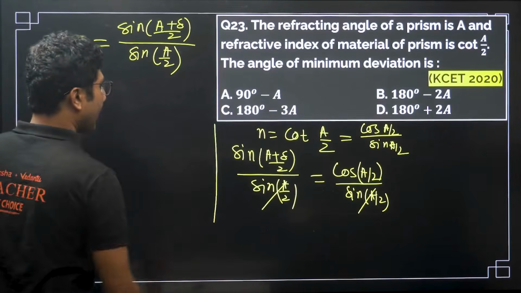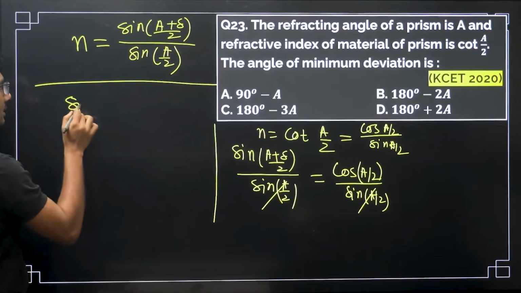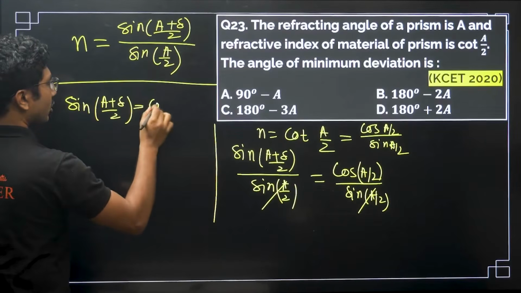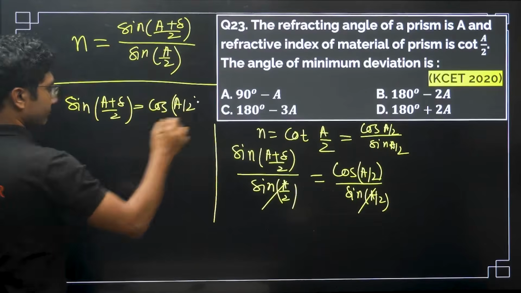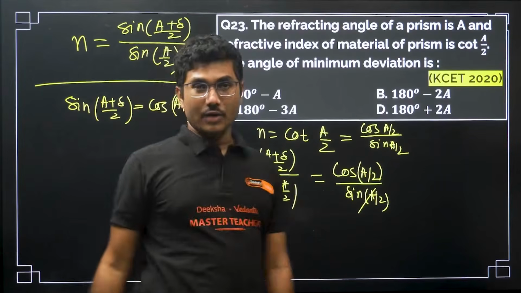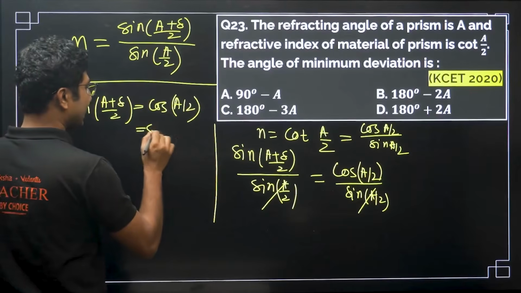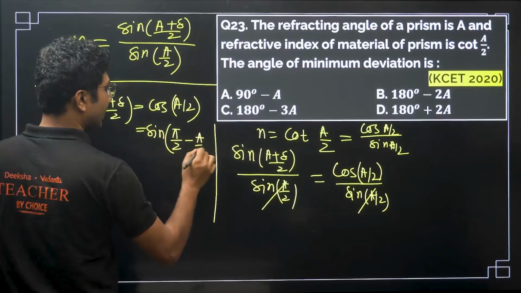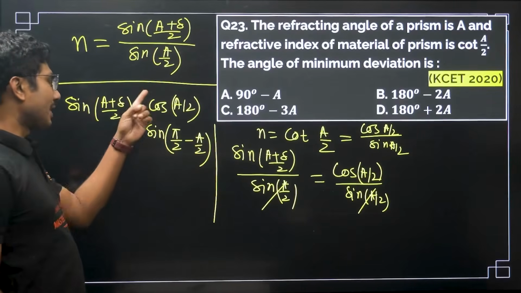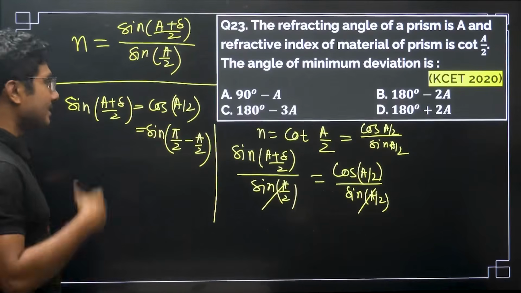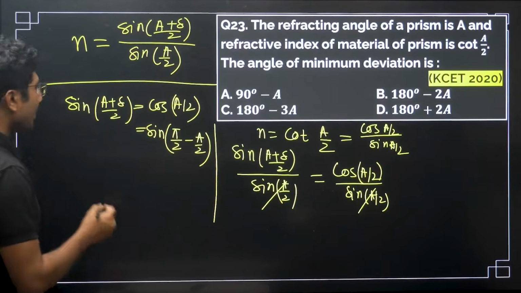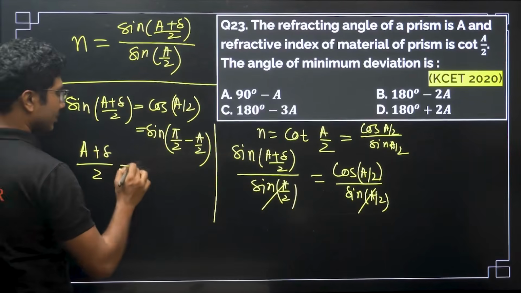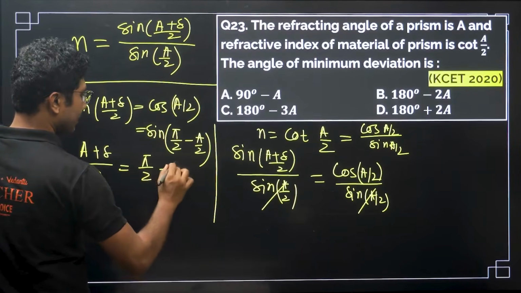So from there we can write that sine (A plus delta) by 2 equals cos A by 2. Now one side is sine, one side is cos. How can we cancel that? For that we have to make both sides sine. For that what we can do, we can say this is basically sine of (pi by 2 minus A by 2). So this is the identity. We can convert a cos into sine by using this identity, sine (90 degrees minus theta), right. Now sine cancels. We can say (A plus delta) by 2 equals pi by 2 minus A by 2.